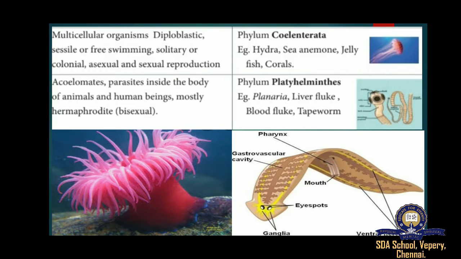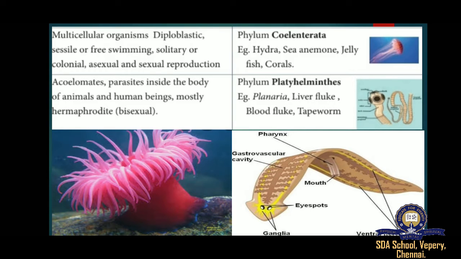A few species are also found in freshwater habitats. Coelenterates can be found solitarily or in colonies. You can find them sedentary or free swimming. Coelenterates can be called the simplest animal group that has true tissue and has the characteristic coelenteron or the gastrovascular system.